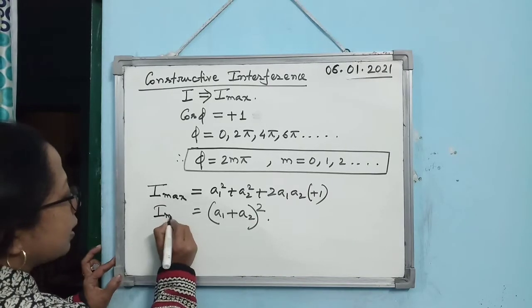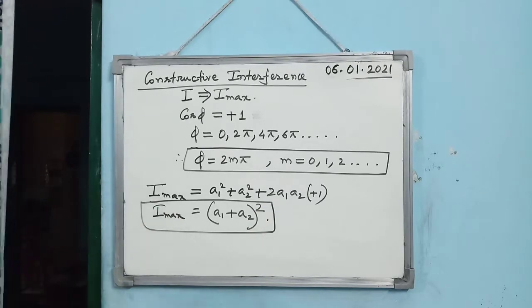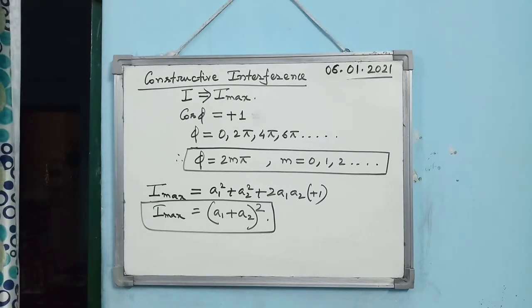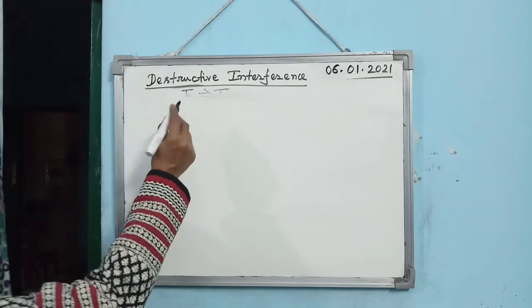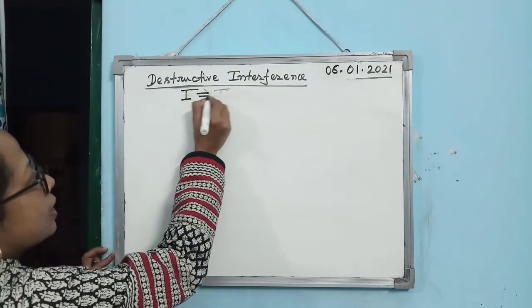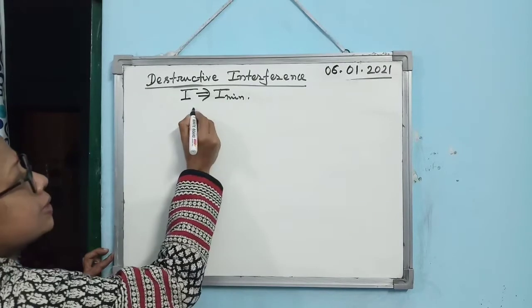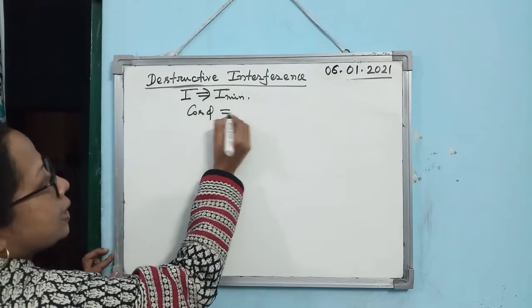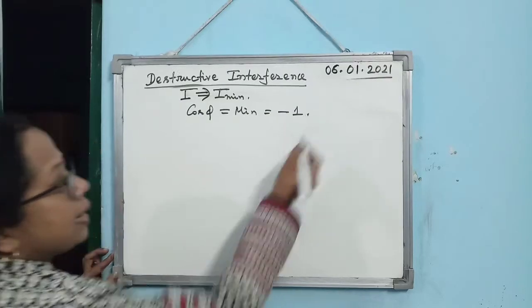So these are the 2 points you are supposed to learn and remember for the numericals as well as for conceptual questions. The next concept is destructive interference. Destructive interference takes place when the intensity is minimum. Intensity is minimum when cos phi is minimum, and cos phi minimum means it will become minus 1.